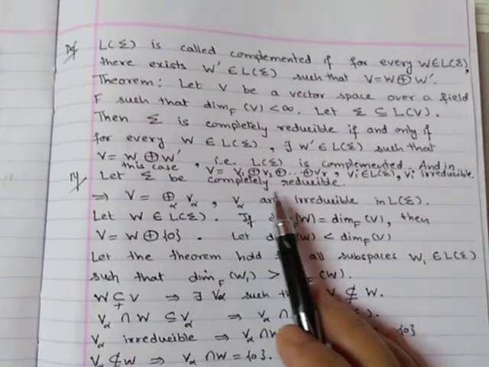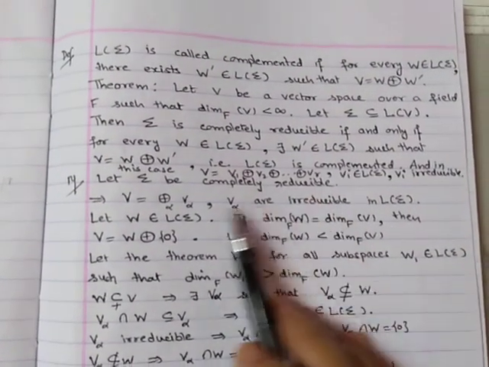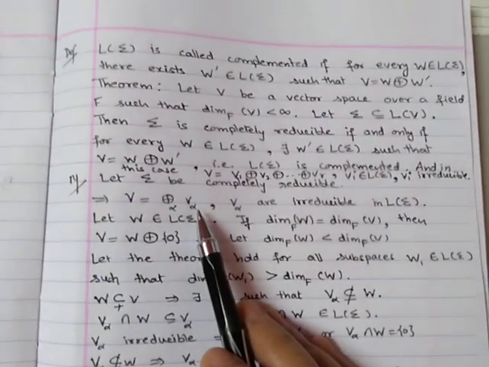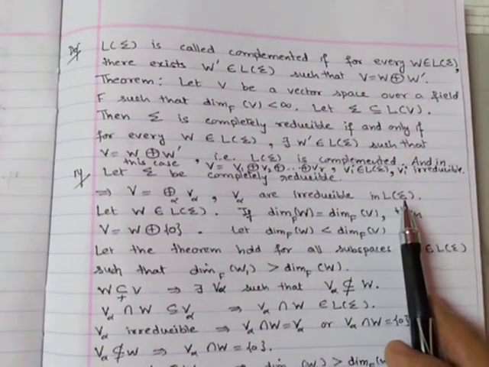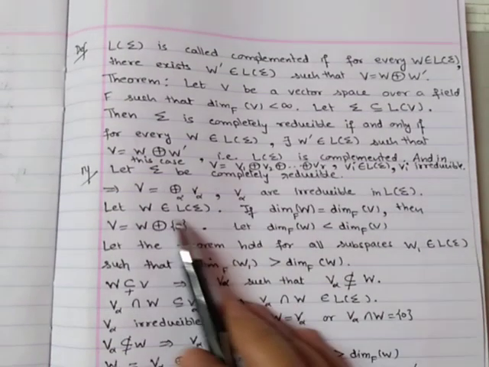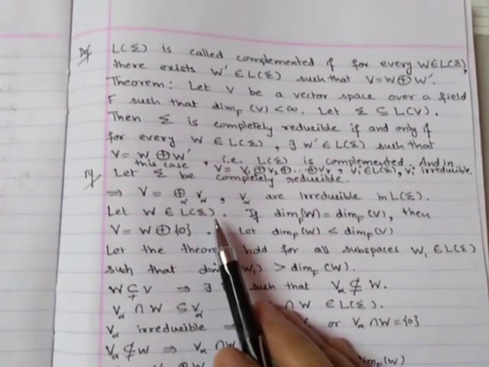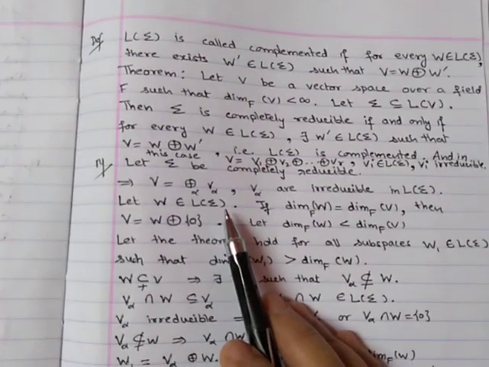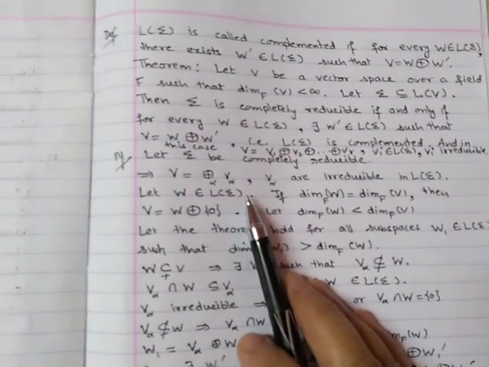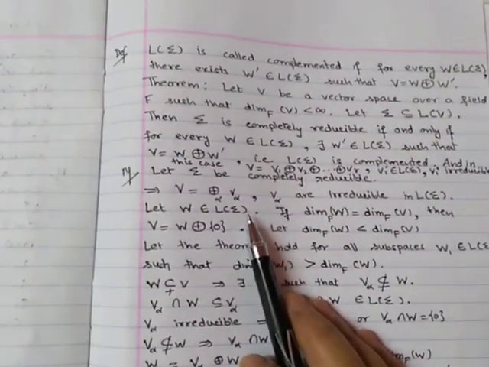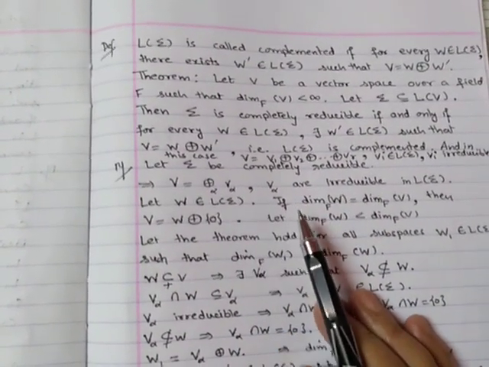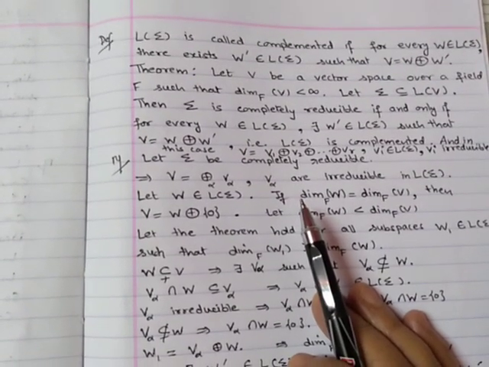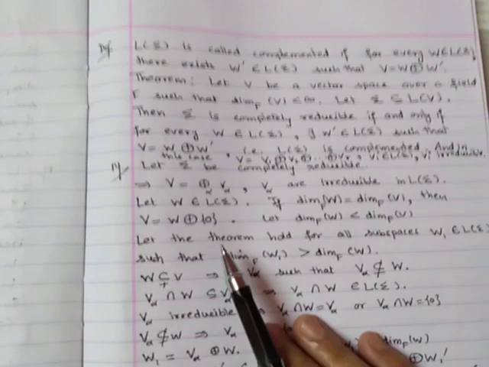First we assume that sigma is completely reducible. So that means V can be expressed as a direct sum of V alpha, where these V alpha are irreducible subspaces in L sigma. So we take a subspace W in L sigma. Now this proof is by the method of induction, but the induction is applied in a reverse manner on the dimension of W. So we will start from the highest possible dimension and then we will reach the lowest possible.